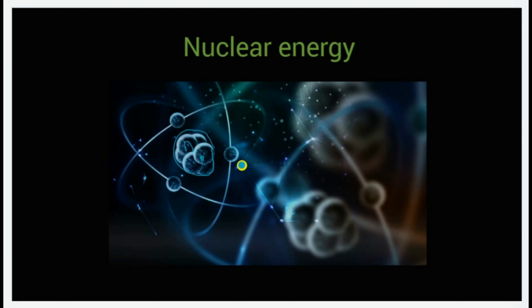Generally, nuclear energy is found with the help of Einstein's equation, E equals mc squared, which we call mass-energy equivalence. Basically, nuclear energy is the energy released during any nuclear reaction. It may be nuclear fission or fusion.